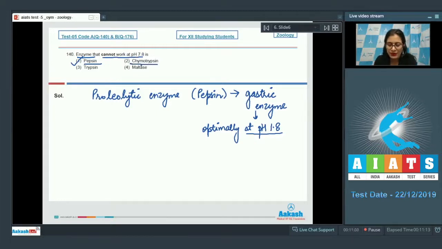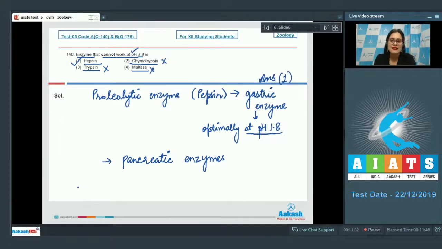Whereas, option number 2, chymotrypsin, and option number 3, trypsin, cannot be a correct answer because these are pancreatic enzymes, and they can work optimally at pH 7.8, whereas option number 4, maltase, cannot be a correct option because it is present in intestinal juice or succus entericus and can work at pH 7.8. So, the correct answer to this question is option number 1. Let's discuss our next question.